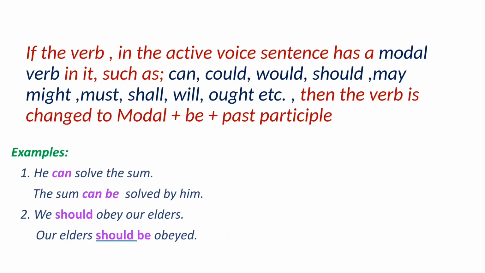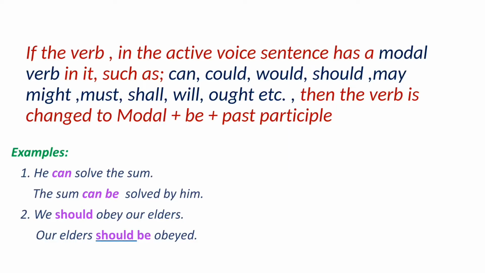Next rule, if the verb in the active voice sentence has a modal verb in it, such as can, could, would, should, may, might, must, shall, will, ought to, etc. These all are modal verbs. Then the verb is changed to modal plus be plus past participle.